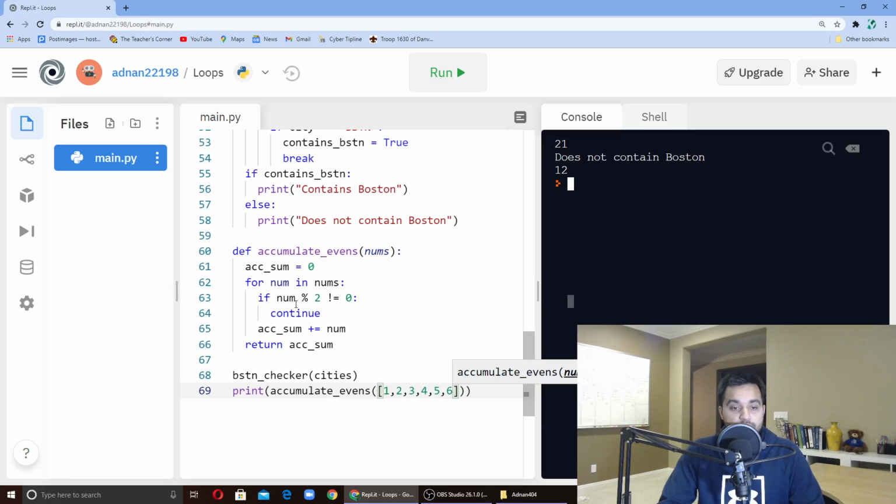So the idea is basically when the num is odd, just continue, ignore it. Like proceed with the next couple of items in the iteration. If it's not, then accumulate it. So continue is like a way to say just continue on, ignore this thing, proceed. That's the way to think about it.